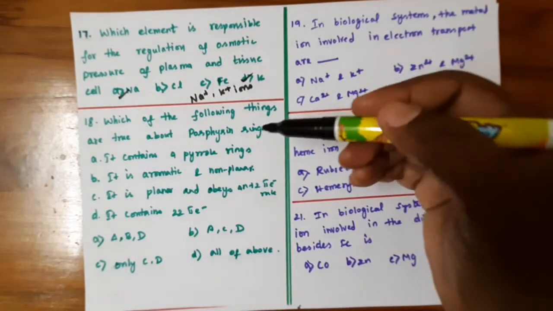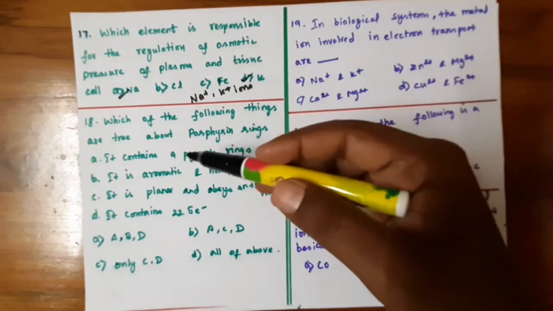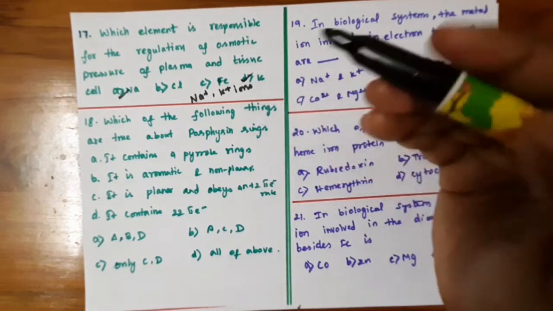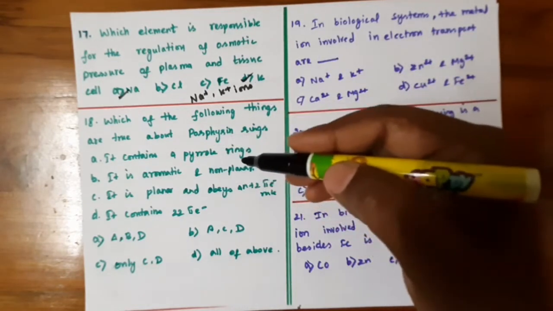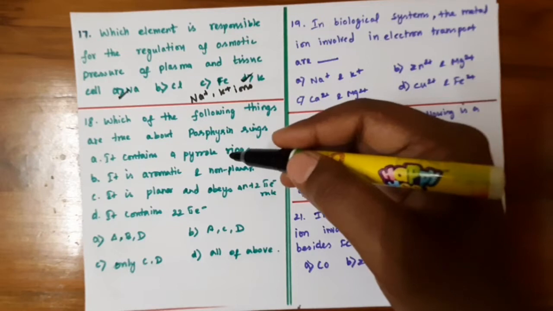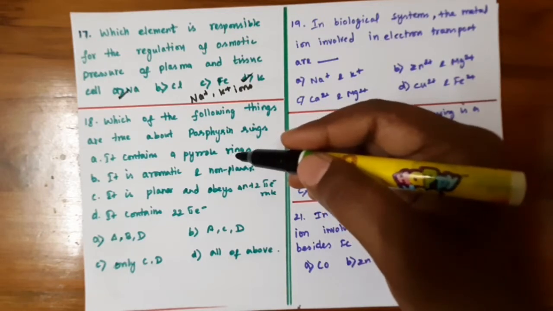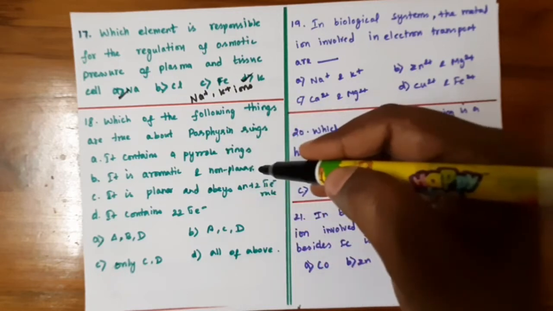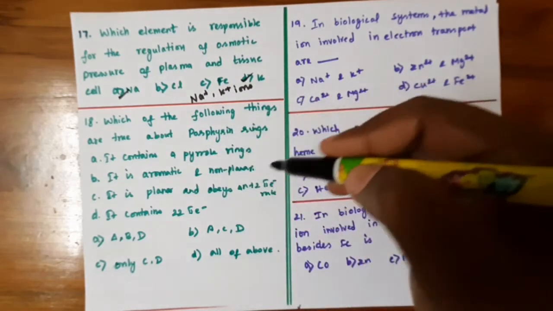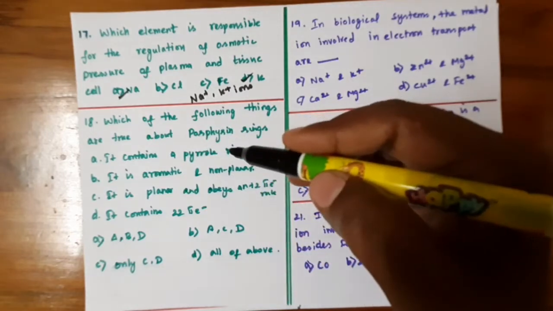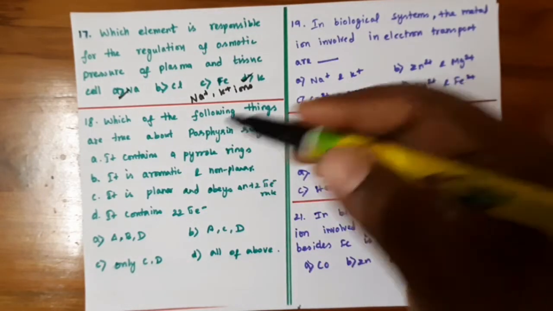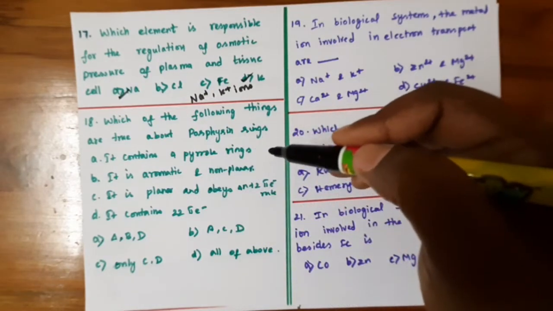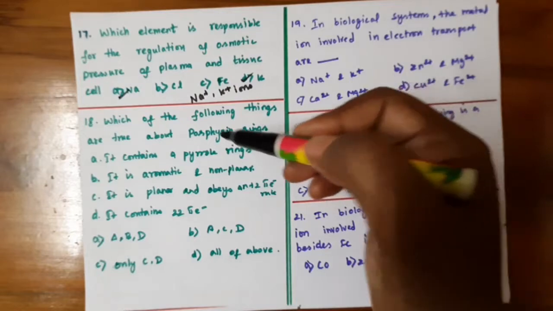And the next question, which of the following things are true about porphyrin rings? Porphyrin rings are macrocyclic ligands. This ligand is entirely made up of 4 tetrapyrrole rings. The 4 pyrrole rings are fused and connected by 4 methylidine bridges. So let's see the options of the question.